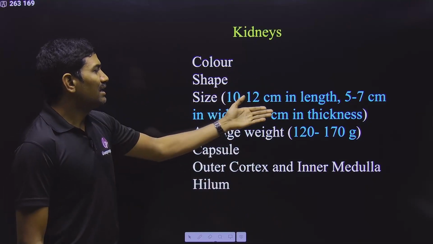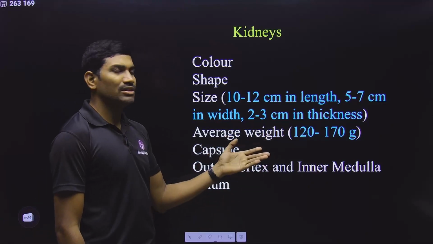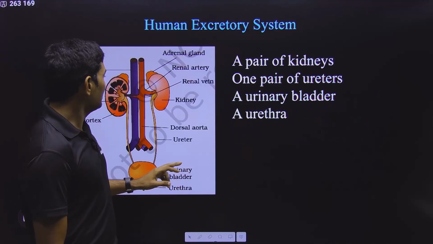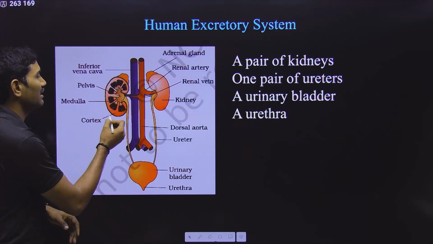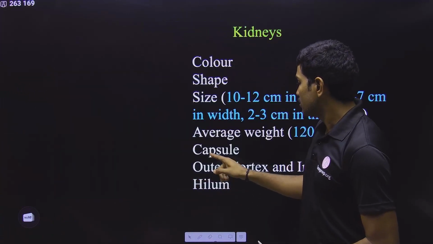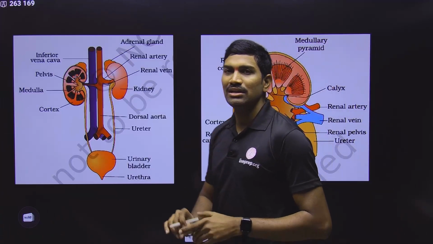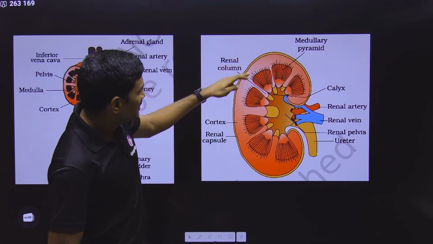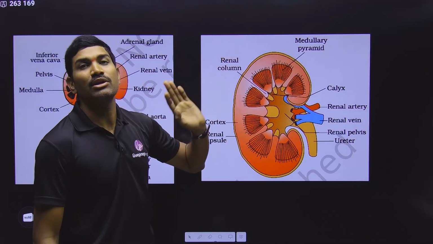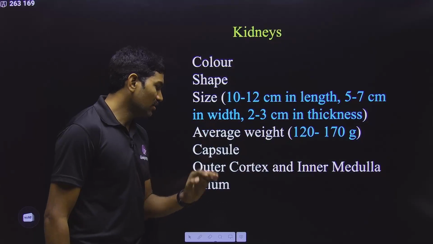Okay. Next one, size. In NCERT they have given some values. So please remember that. And average weight is 120 to 170 grams for each kidney. Next one, these kidneys are covered with a connective tissue, and that connective tissue is called as capsule. It is called as capsule. And next one we are talking is regarding the regions. What are the regions that they are talking? Outer region of the kidney is called as cortex, and the inner portion is called as the medulla. Outer cortex, inner medulla. So these are the two important names that they are talking here.